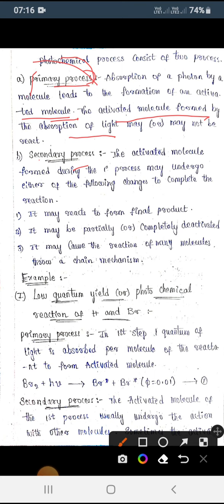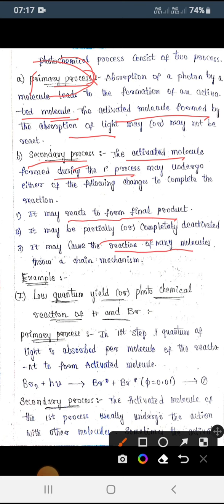Taking the primary process into consideration, we speak about the secondary process. The activated molecule formed during the primary process may undergo some changes to complete the reaction. It may form the final product, it may be partially or completely deactivated, or it may cause reaction of many molecules to form a chain mechanism.